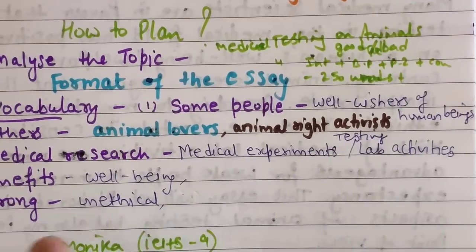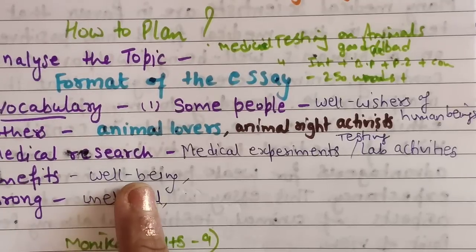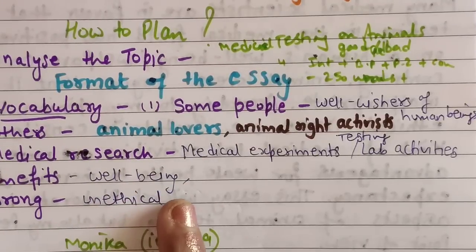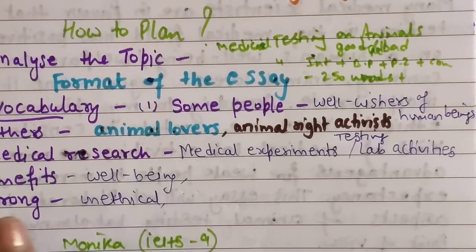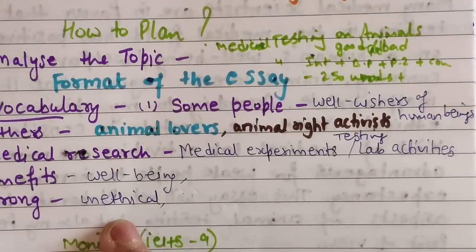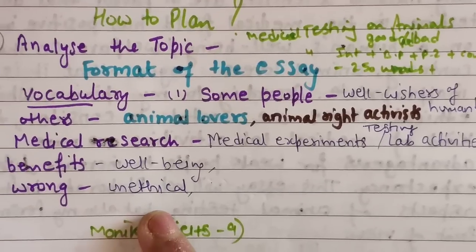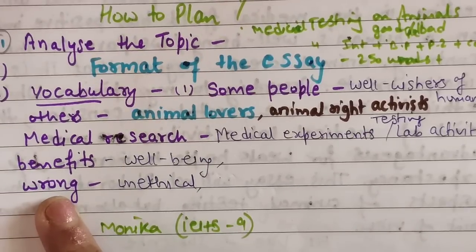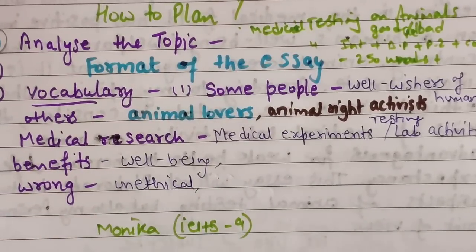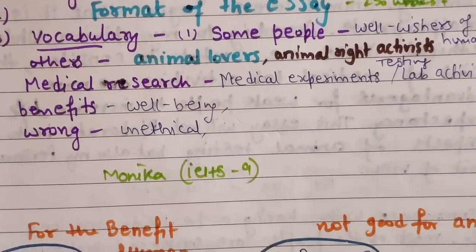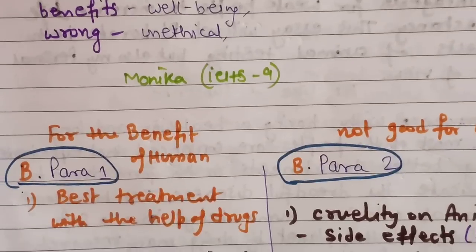For benefits you can write well-being, or so many things. Wrong means unethical, because they are doing wrong things with animals, so that's why I have written unethical.